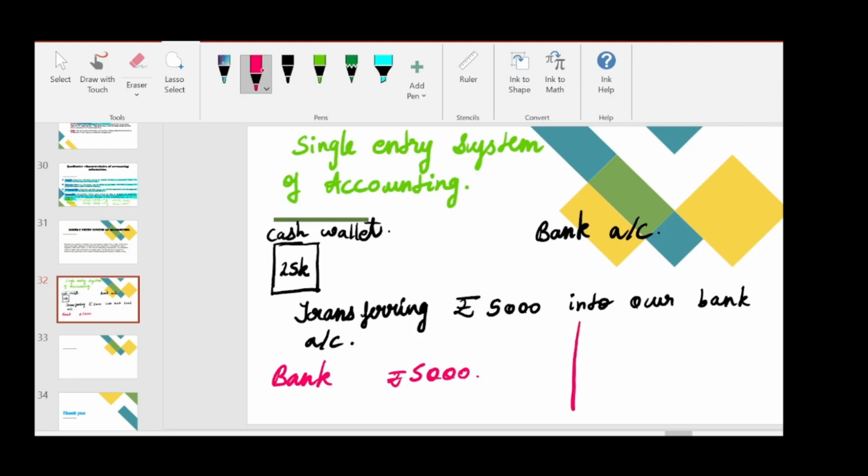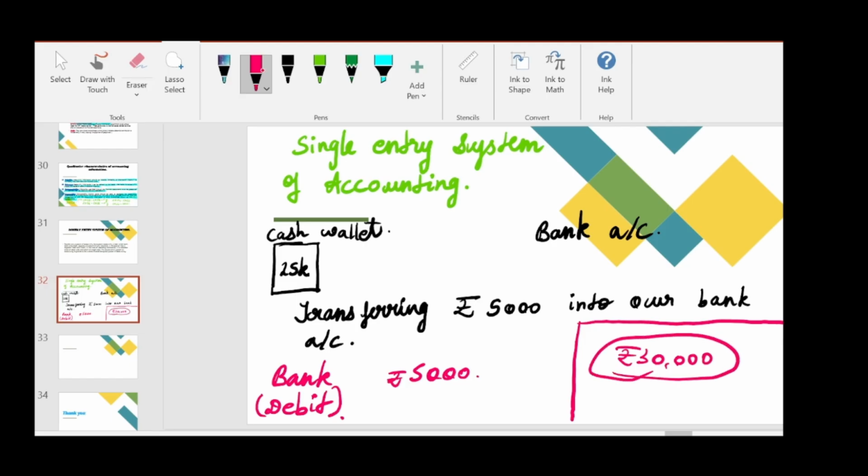Now, what will happen, guys, if they do accounts and if they total? Here they didn't subtract the 5,000 itself. They have just recorded one aspect of accounting, that is the debit only. So they will not subtract this 5,000 from this amount. What they will say, totally, is how much total balance is there in cash and bank. What they will do is 25,000 plus 5,000, rupees 30,000. Sometimes people will make this mistake. Not everyone. Sometimes this will happen while doing single entry system of accounting, because more and more transactions are recorded in our books of accounts.